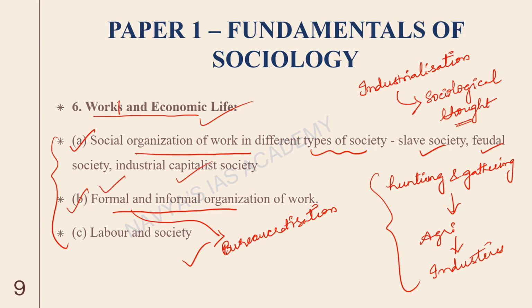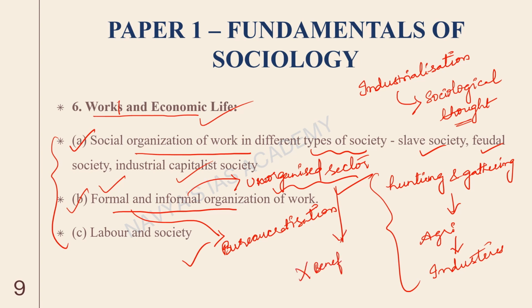And informal is also very important. For example, even in India, the unorganized sector constitutes a lot of people. So even this is not calculated in Indian GDP. This unorganized sector becomes very important to understand the inequalities in society as well, because sometimes when people work in the unorganized sector, they are not even eligible for benefits. So it becomes very important for sociologists to discuss these aspects.